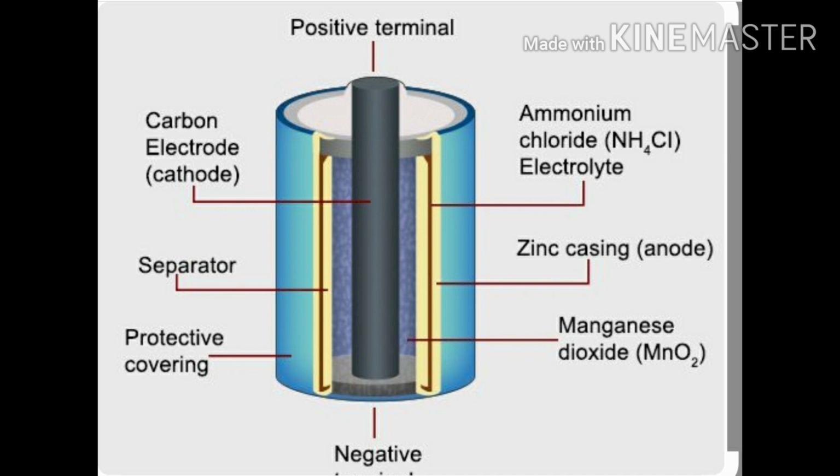As you can see in the picture, there is one carbon black rod, which is the carbon electrode, or you can say the positive terminal. There are some chemicals such as ammonium chloride, manganese dioxide, etc. But you don't need to study them in detail. You will be studying them in higher classes. Just understand that cells have chemicals stored in them which produce electricity. The cell will stop working when these chemicals are used up.